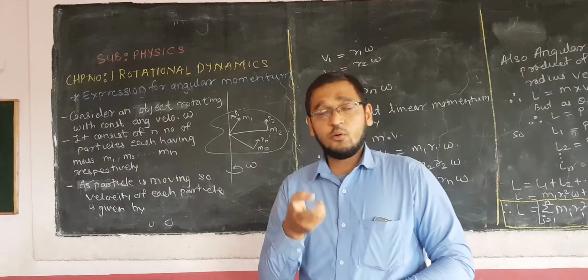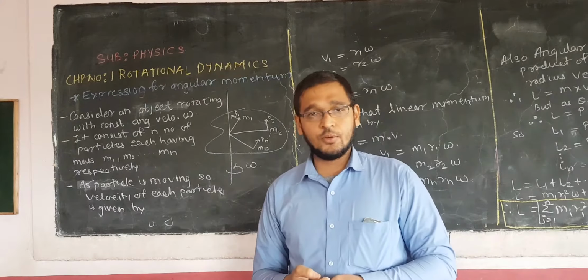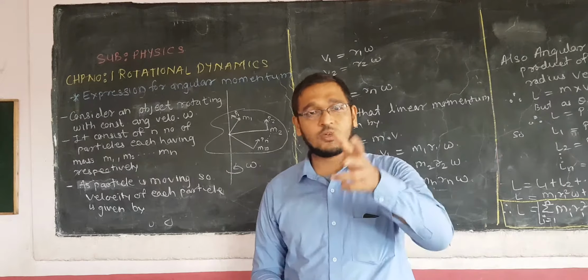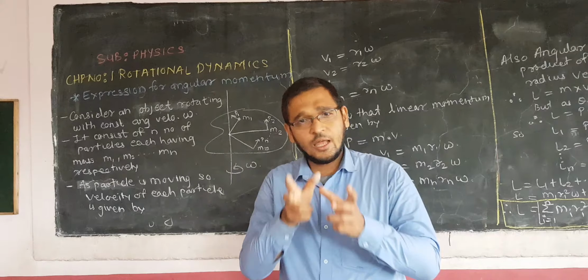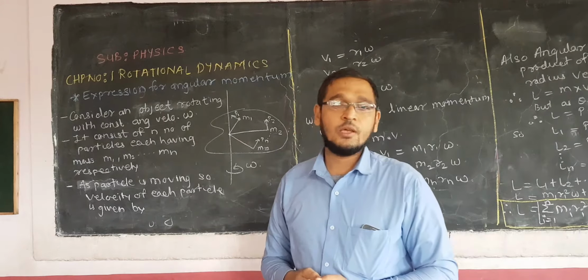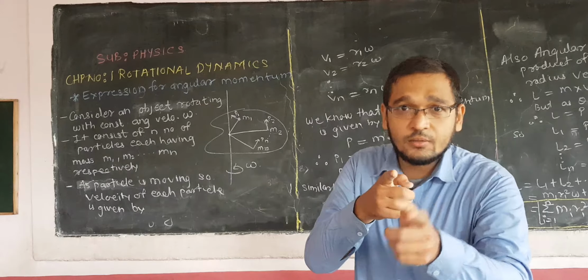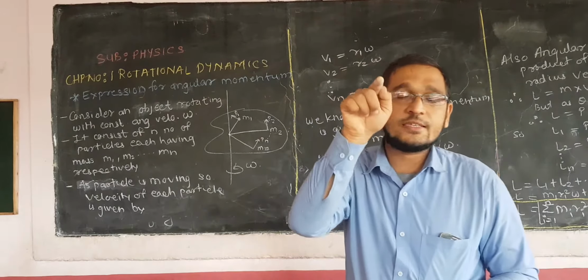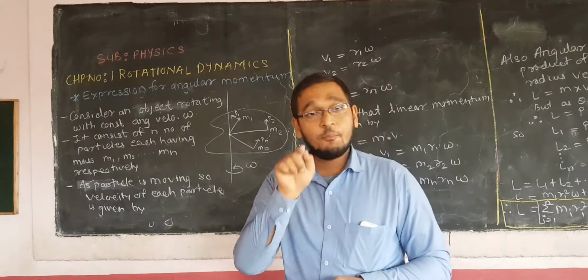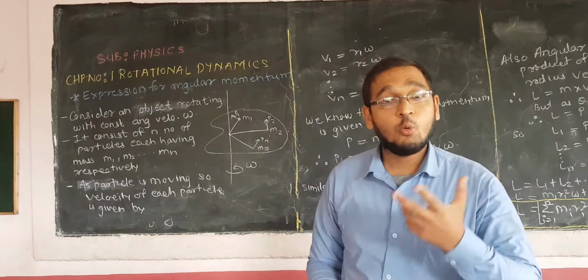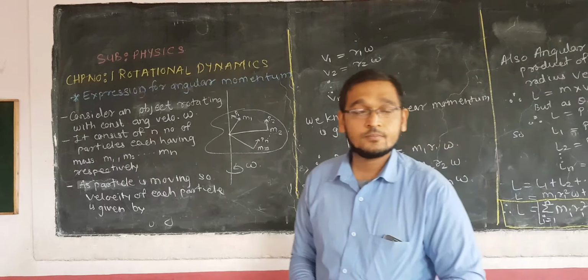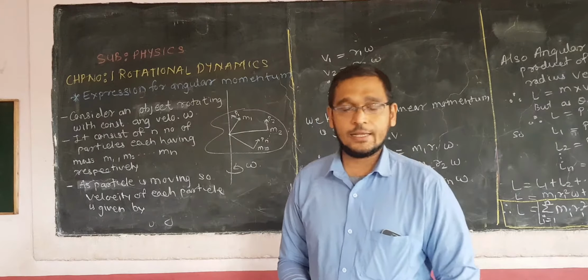Now, second example we will take. Consider you are having a gun in your hand and you are firing a bullet from the gun. So when you fire a bullet from the gun, the bullet will penetrate inside the wall. Why is this so? Now let us analyze it.